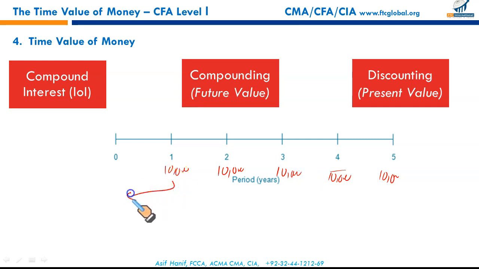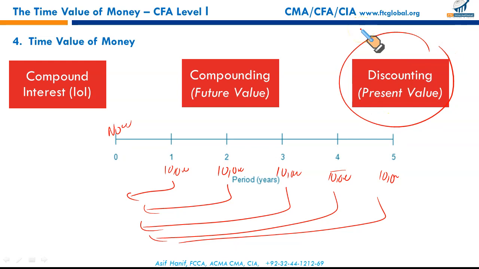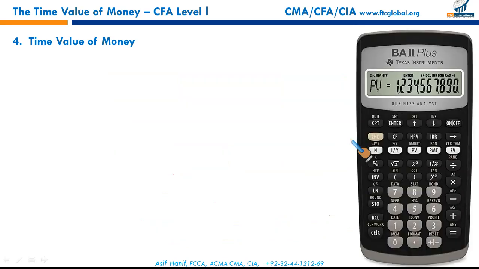Bringing these cash flows to the present term at year 0 is called discounting. Doing the reverse and taking these cash flows to the future, to the end of period 5 or whatever the period is, is called compounding. No need to do anything else. The rest of it would be covered through the questions.